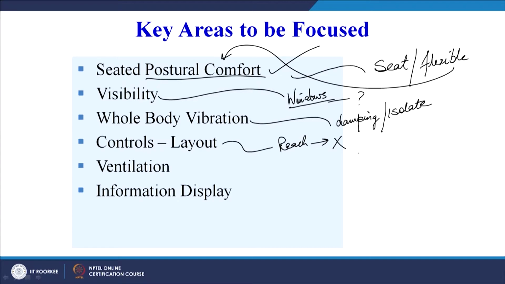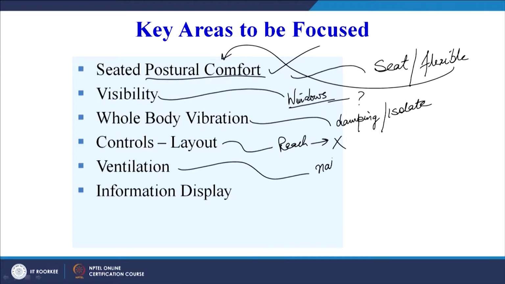The controls must be within his working area so that the operator is able to control the crane with minimum possible effort. Then ventilation is very important, so we have to see whether we can provide natural ventilation, or it can be with the help of exhaust fans, or we can provide air conditioning equipment.